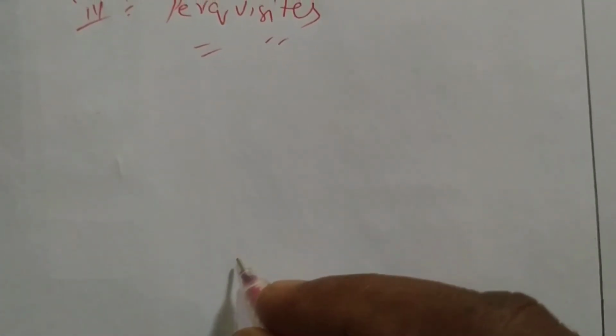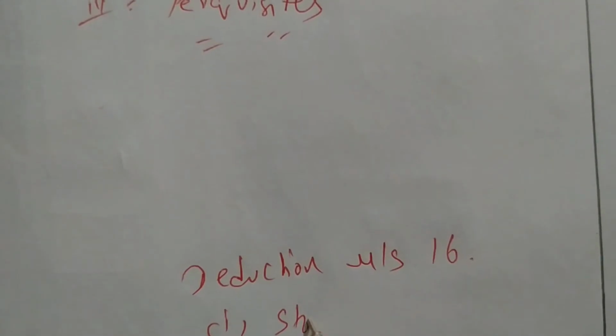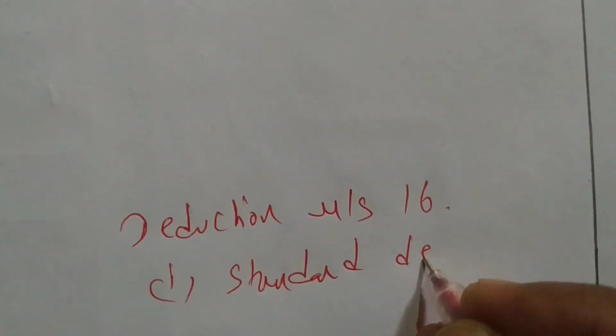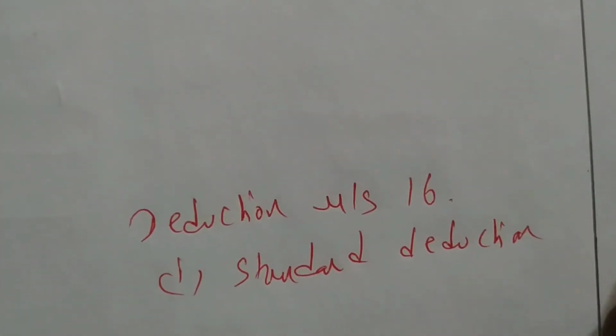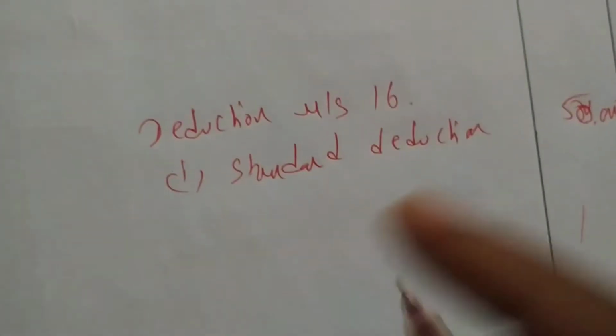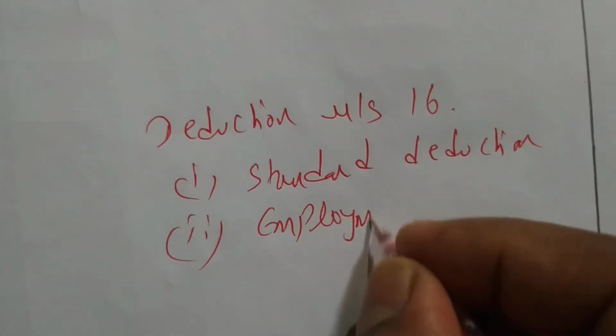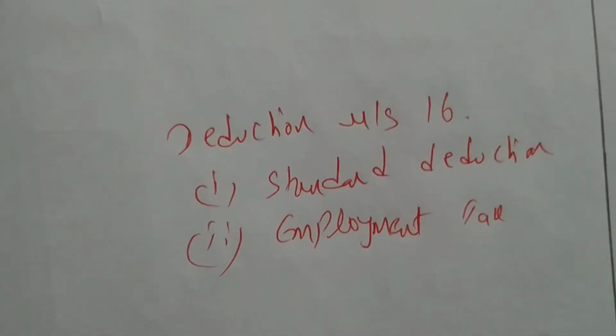After perquisites we are having deductions under section 16. First is standard deduction, that is 50,000 max, we know. Next, professional tax. Entertainment allowance will not be given because he is working in a private firm. So we'll write all the items one after the other.